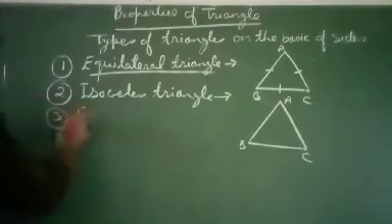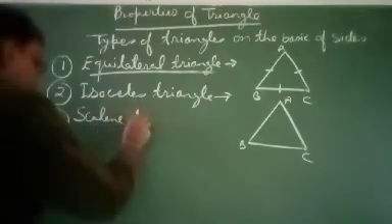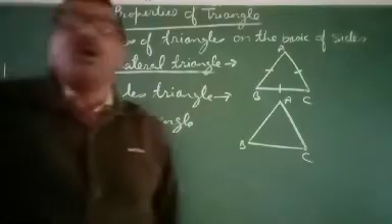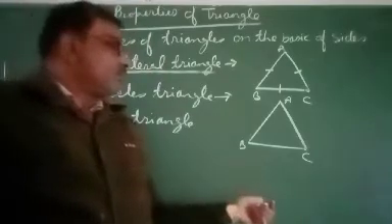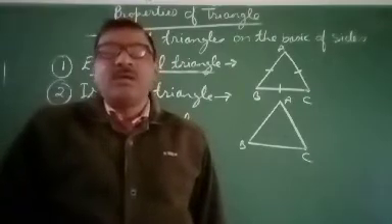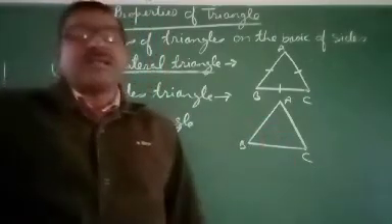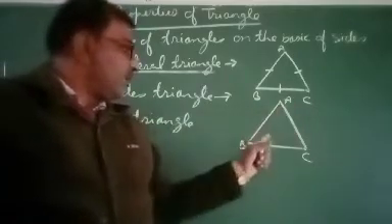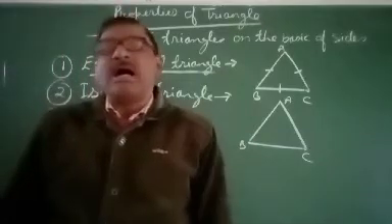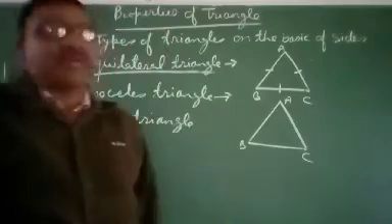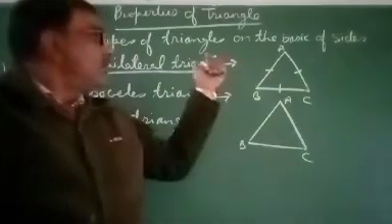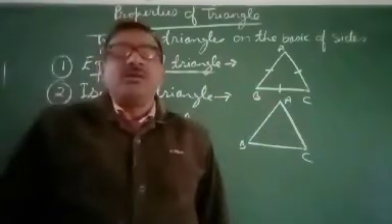Now, next one is what? Scalene triangle. What is scalene triangle? It means triangle in which all sides are of different lengths is called scalene triangle. Suppose that in this triangle ABC, AB is not equal to BC, not equal to AC, then this is called a scalene triangle. So, dear students, I hope that types of triangle on the basis of sides is clear to you.